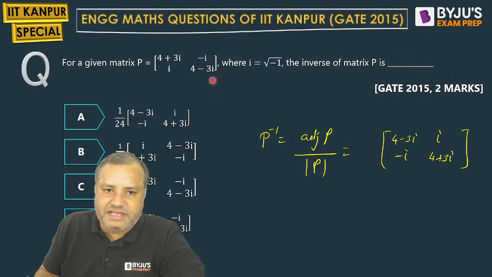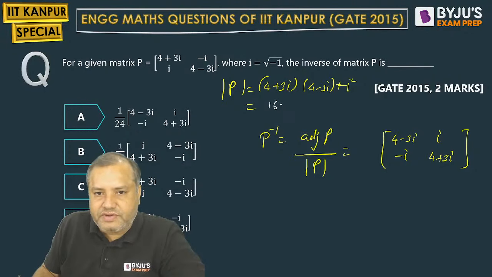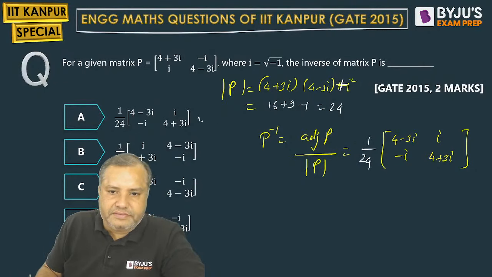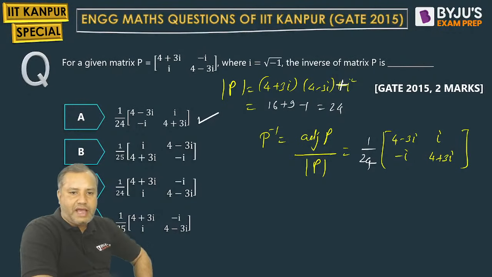Now how will the determinant of P come? Determinant P will be 4 plus 3i into 4 minus 3i minus i into i, which will be plus i square. So students solve this. A plus B, A minus B, what will it be? 16. Minus 3i square, that is plus 9, minus 1. So 24 will be the determinant value. So option A will be the correct answer. 1 by 24, 4 minus 3i, i in the first row, minus i and 4 plus 3i in the second row.